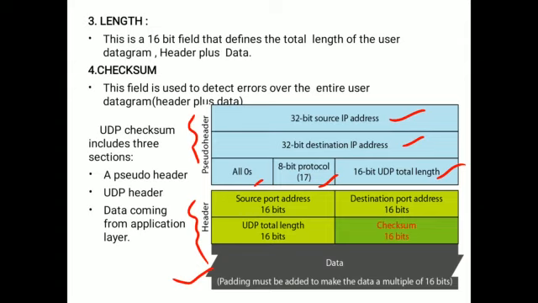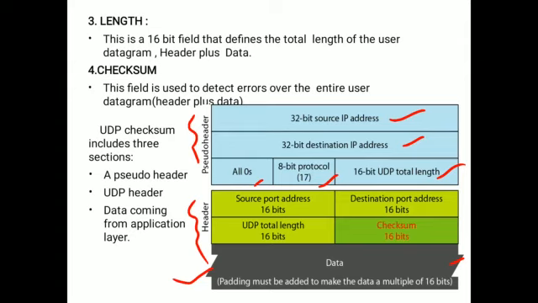It consists of 4 fields, each of 16 bits: source port address, destination port address, UDP total length, and checksum. Along with the pseudo header and header, we have the data. The UDP checksum is applied on these three things: the pseudo header, the header, and the data.